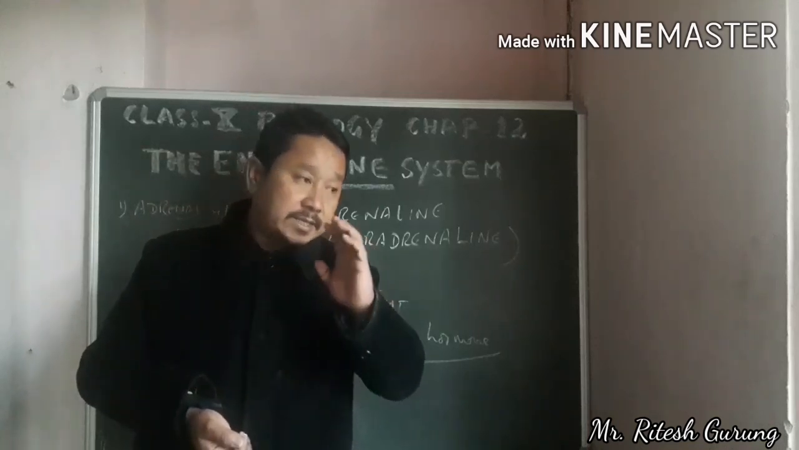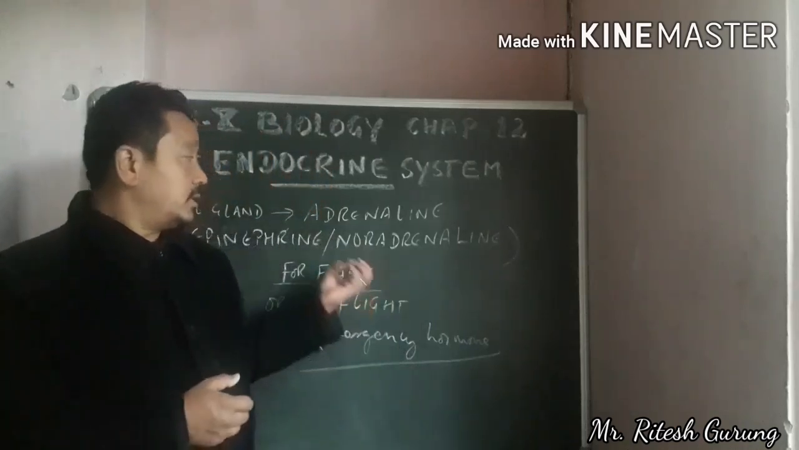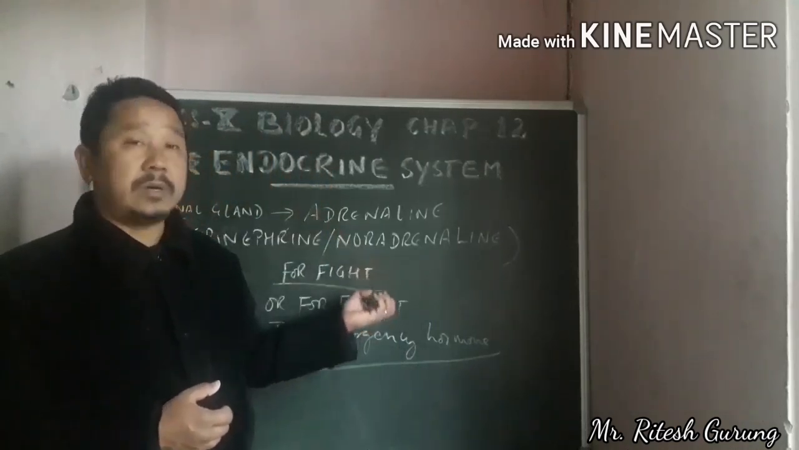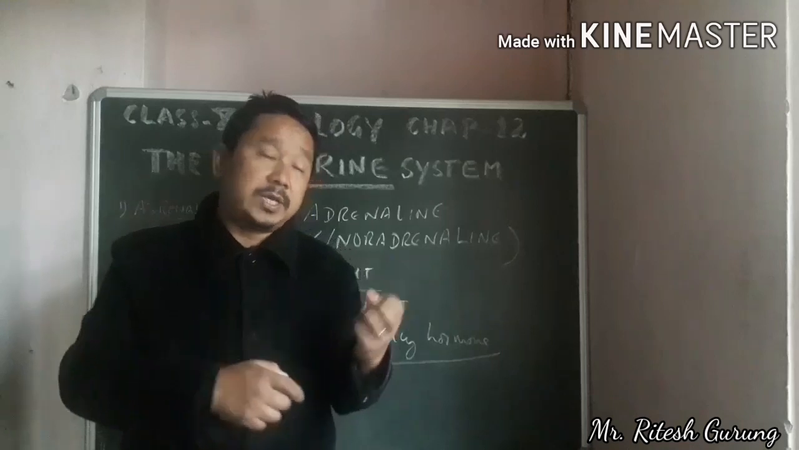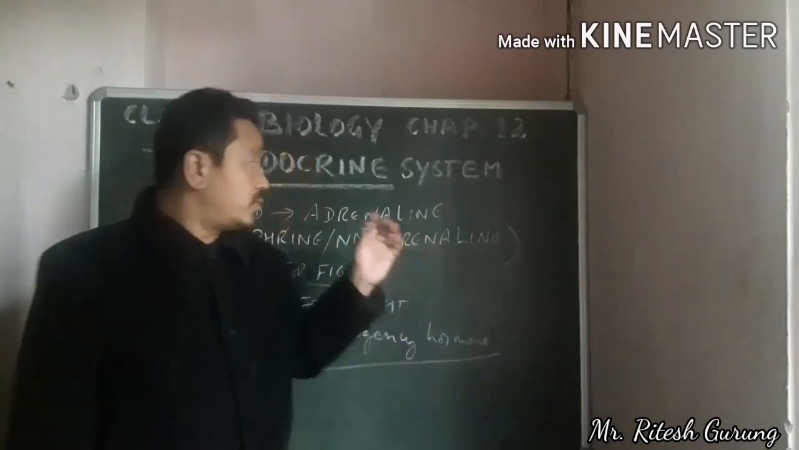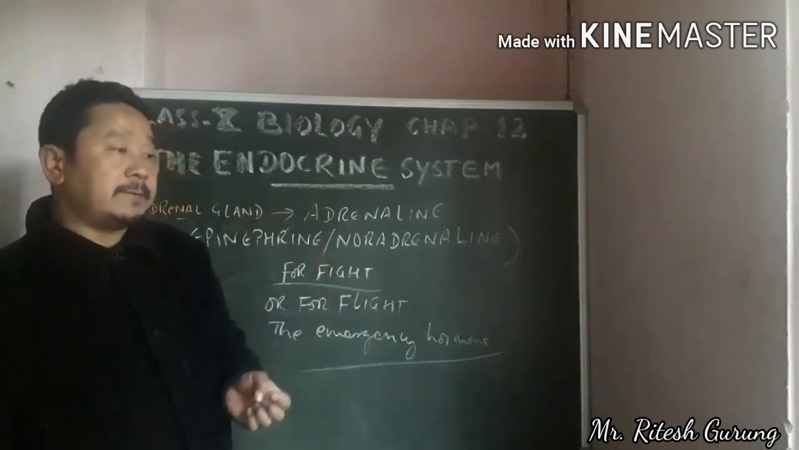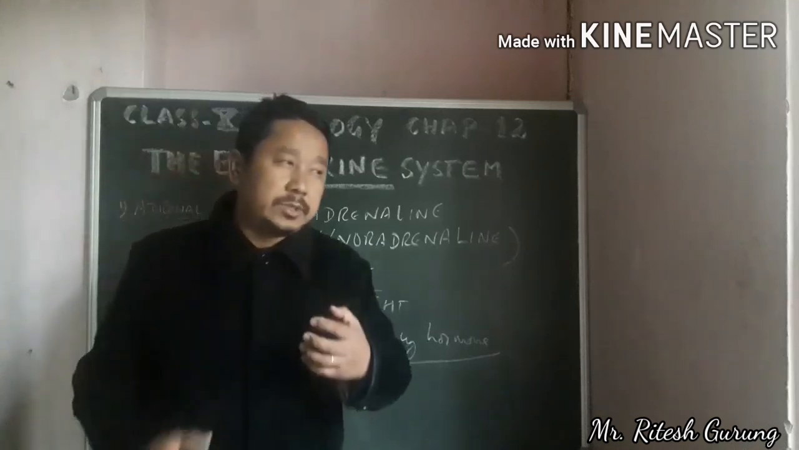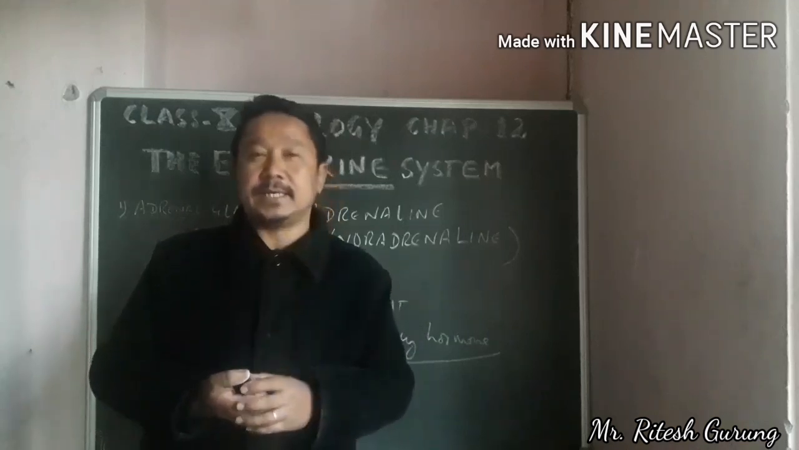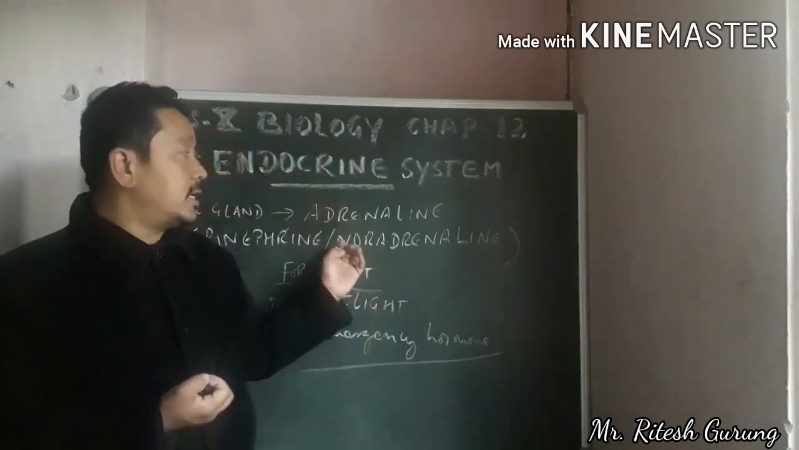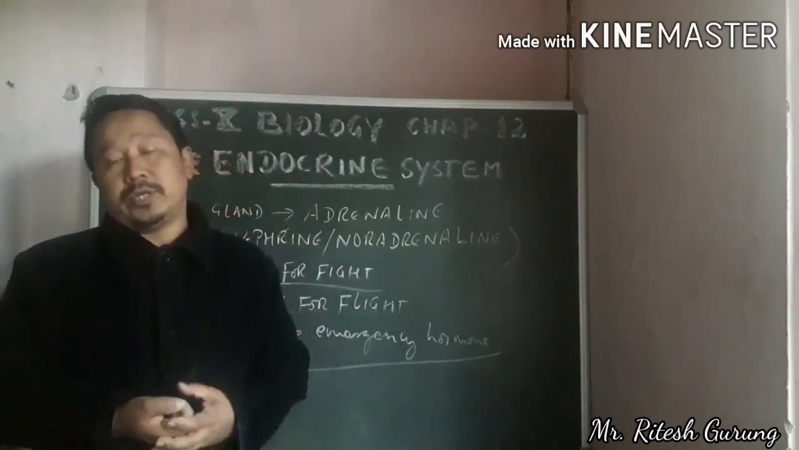Because you are in danger, you have to save your life. Somehow you need to save your life. So at that time, a huge amount of this hormone is poured into the blood from this gland called the adrenal gland. Then during stress, when you are angry, when you are excited, at that time more adrenaline hormone is produced and poured into the body.